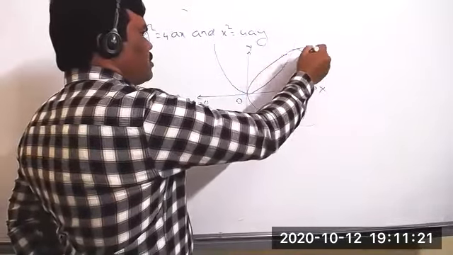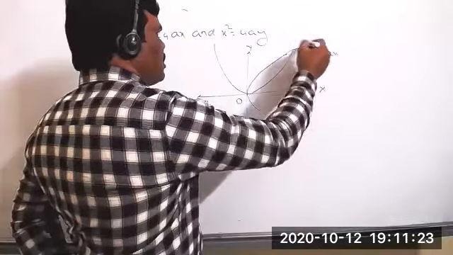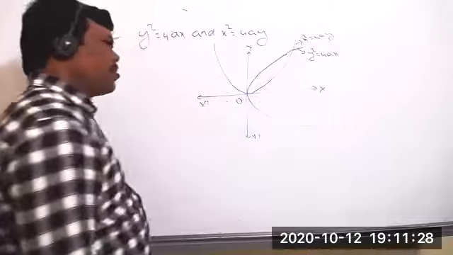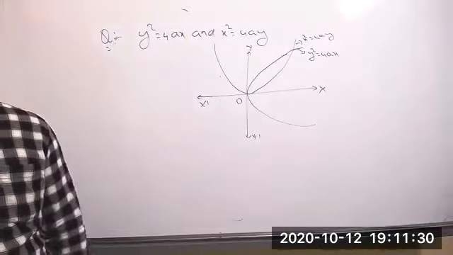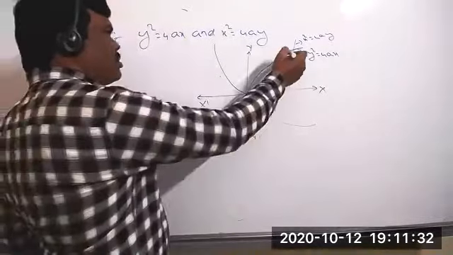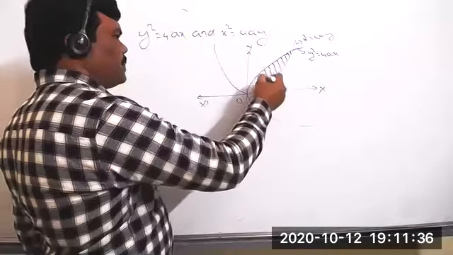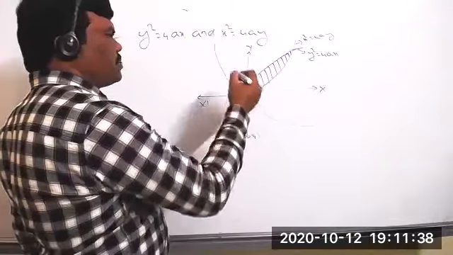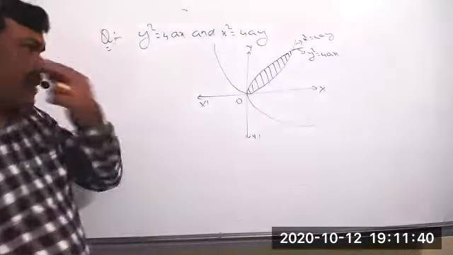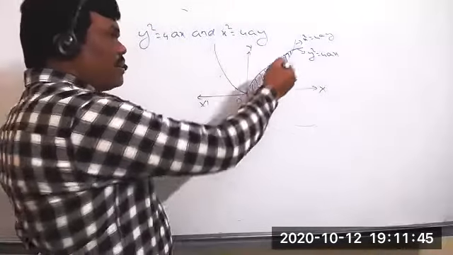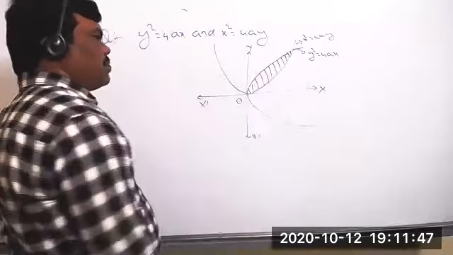So y square equal to 4ax and x square equal to 4ay are the two parabolas. Now we have to find the area bounded by these two parabolas. This one. Okay. The origin is the point 0, and we require this other point immediately.